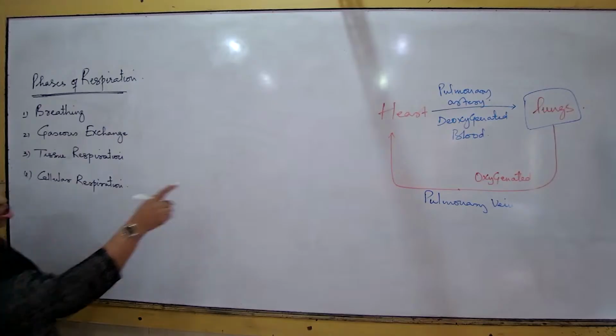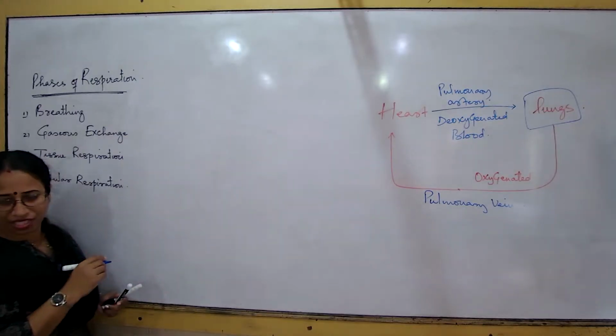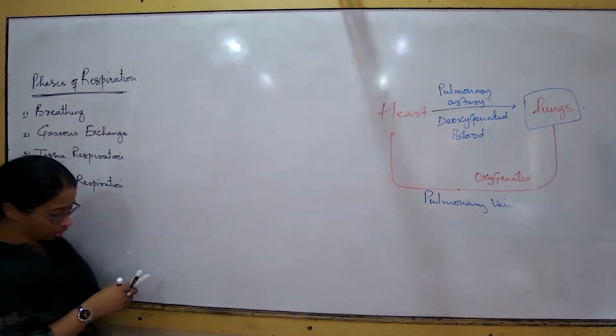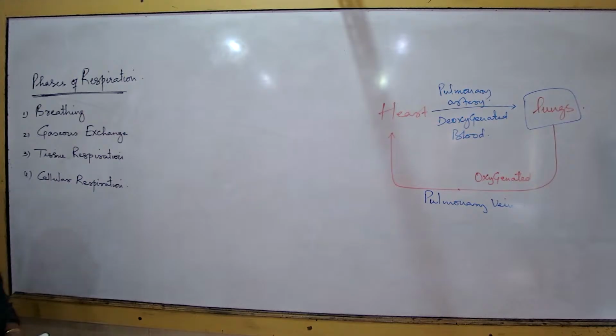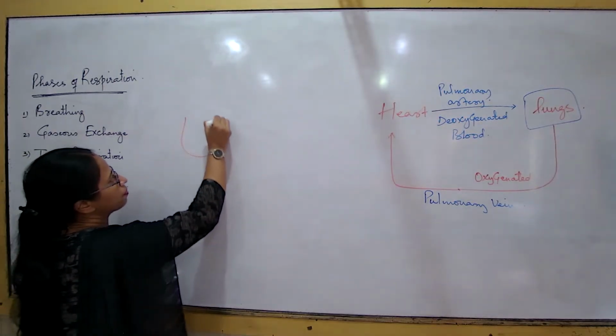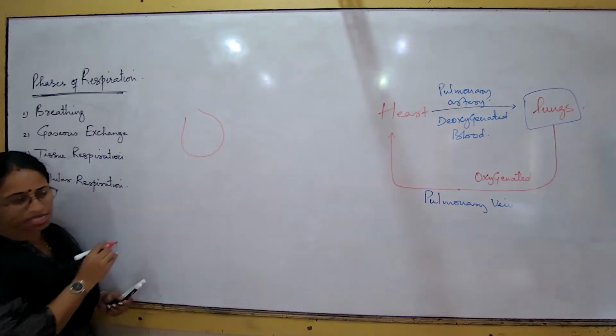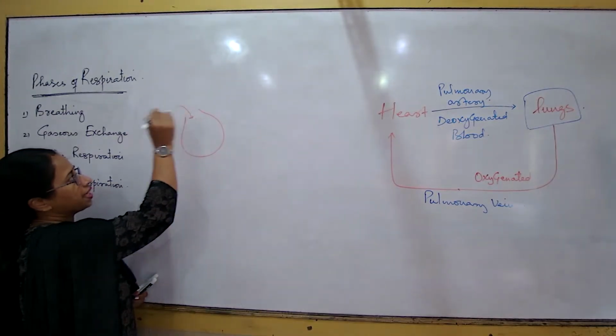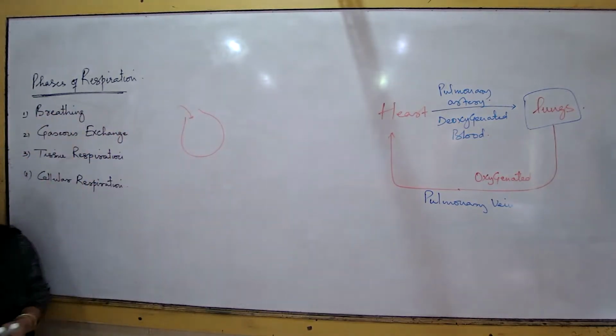So right now, I look into the lungs and try understanding what the features of an alveolus would be. These are generally small balloon-shaped structures. If this is an alveolus, after the process of breathing, I now start from here. The concept of breathing you already know. What is breathing? Inhaling, or taking in of air.